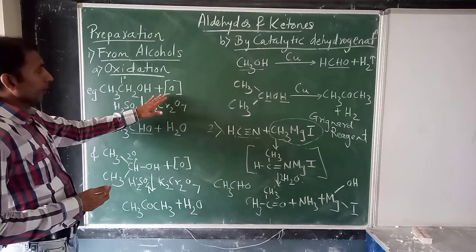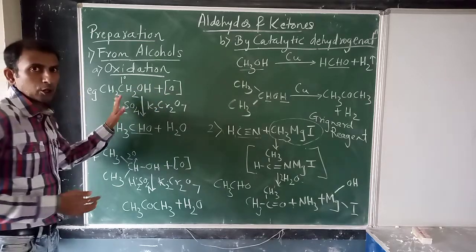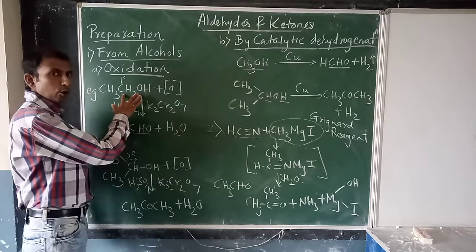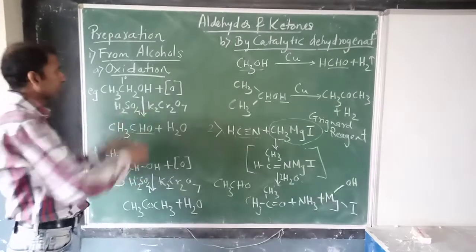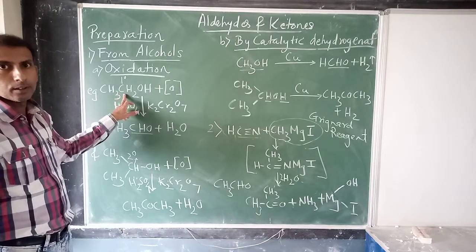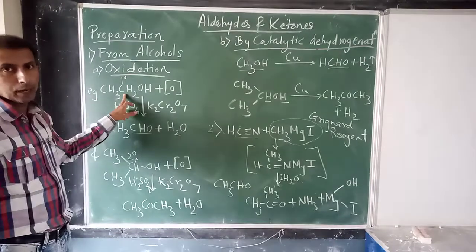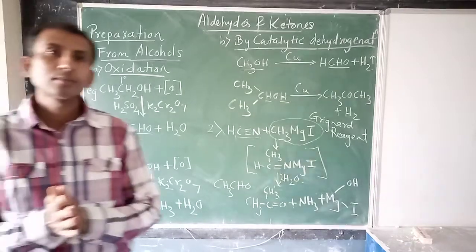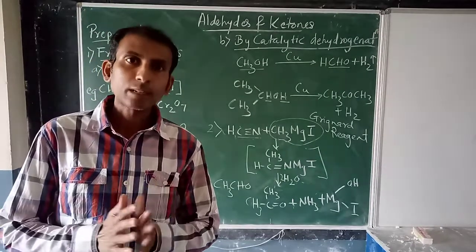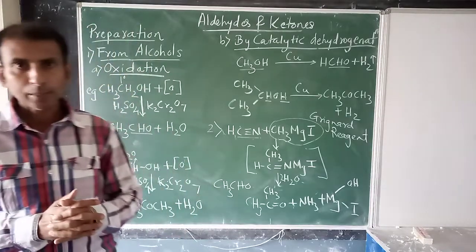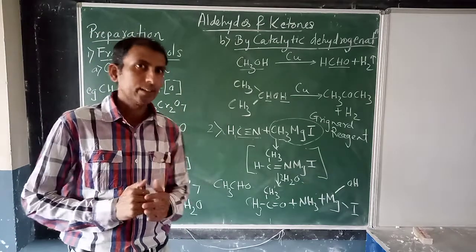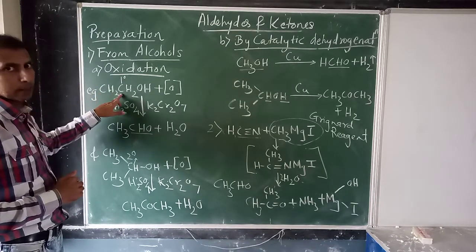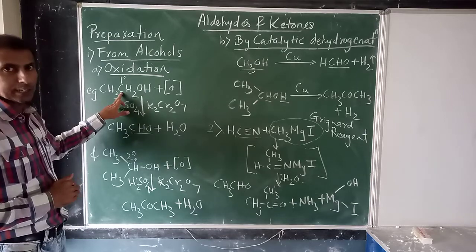So here, oxidation of primary alcohol. Now you know what is primary alcohol? Alcohol in which the OH group is attached to a primary carbon atom is called primary alcohol. अभी प्राइमरी कार्बन एटम मतलब क्या? जो कार्बन एटम सिर्फ और एक कार्बन एटम को अटैच होता है. The carbon atom which is attached to only one more carbon atom is called primary carbon atom, and the OH group is attached to this carbon atom.